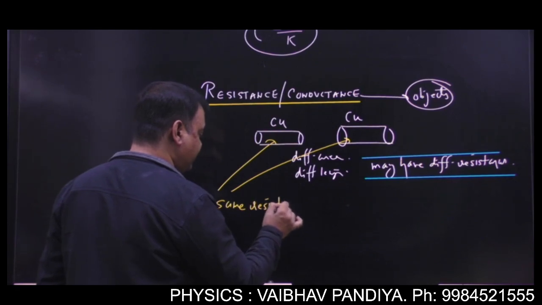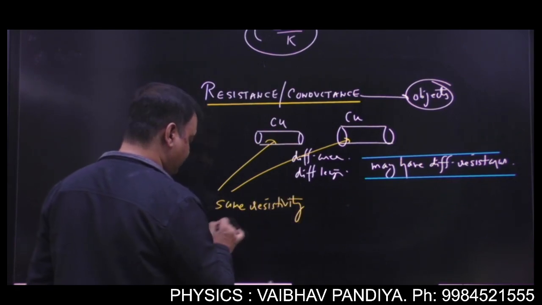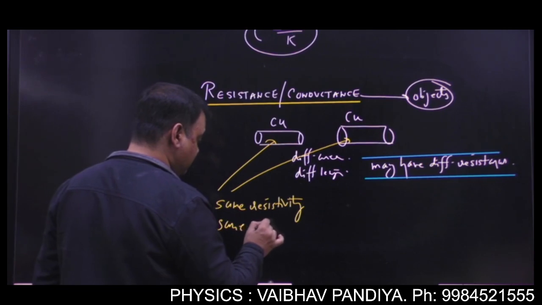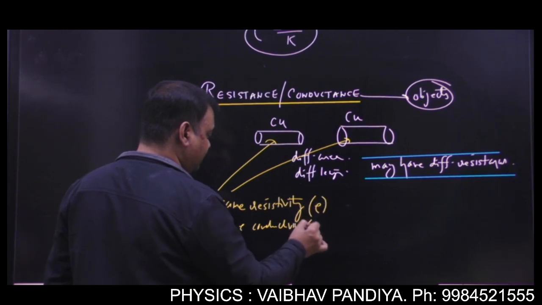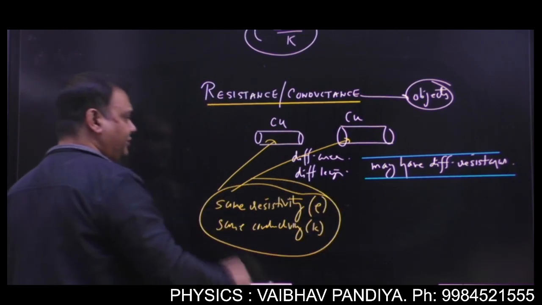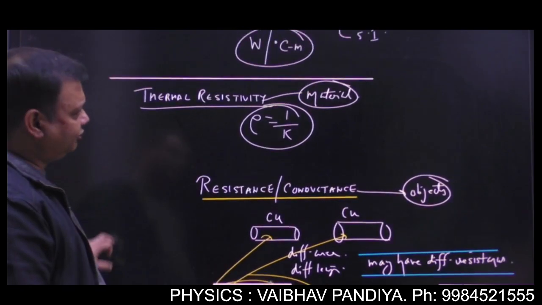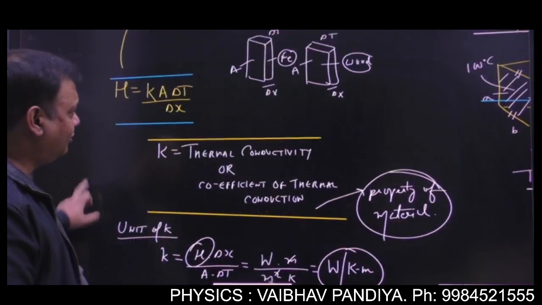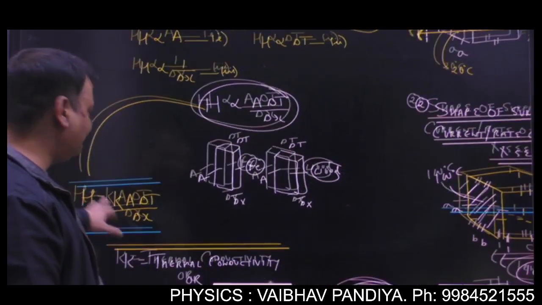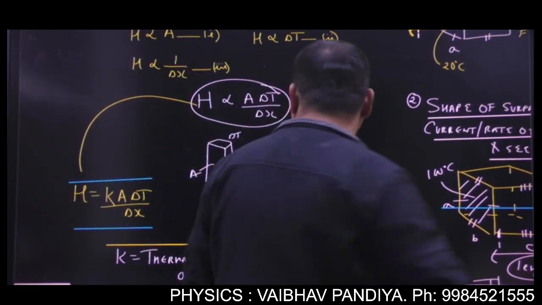Same resistivity, same conductivity. Got it? So these two parameters are the properties of the material. You know, so many times you have seen there are some properties which are of material and some properties which are of objects. So this is the formula for thermal current.